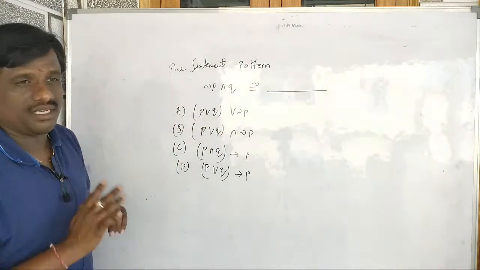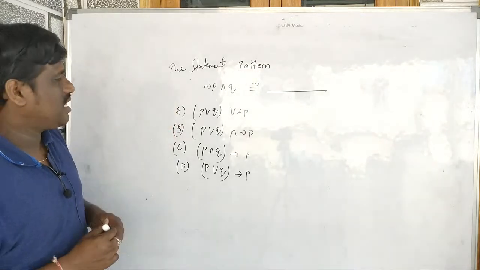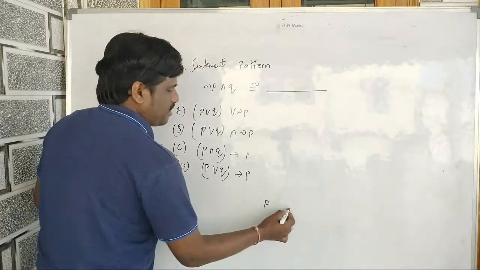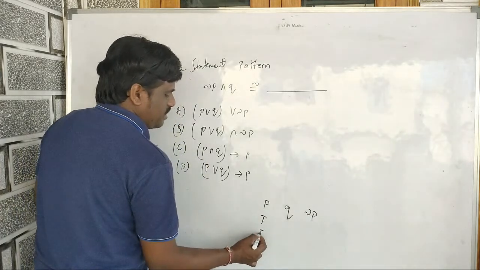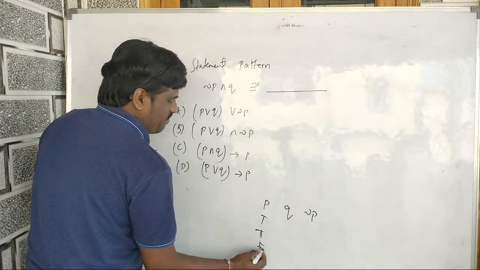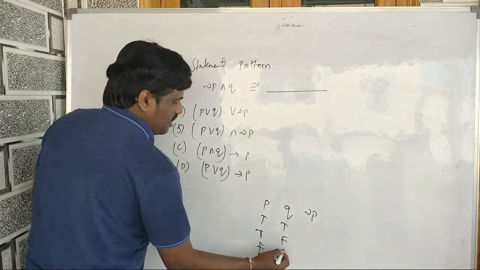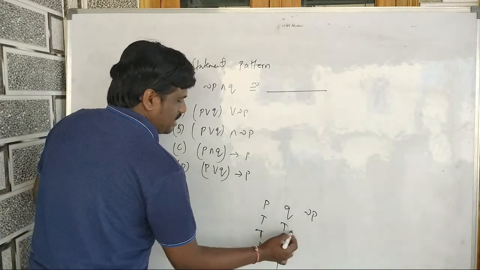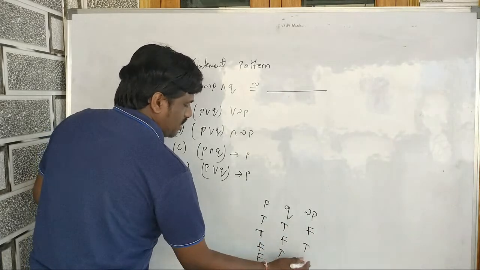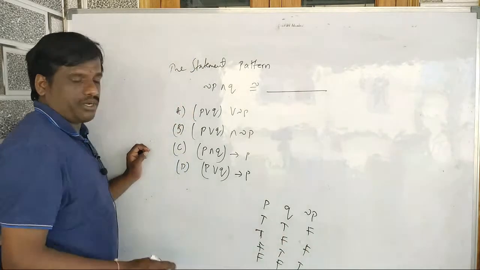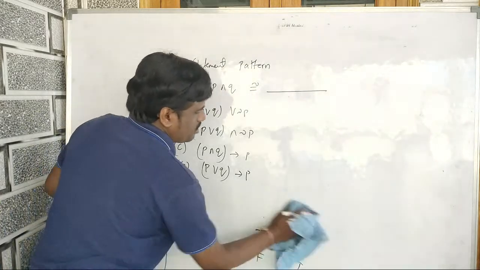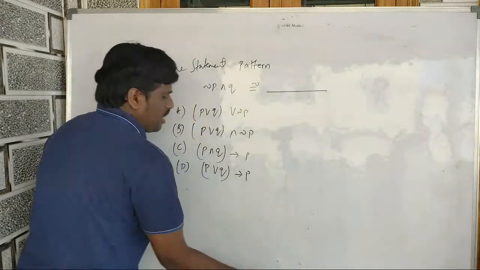That is a very lengthy method. The easiest process is applying laws.